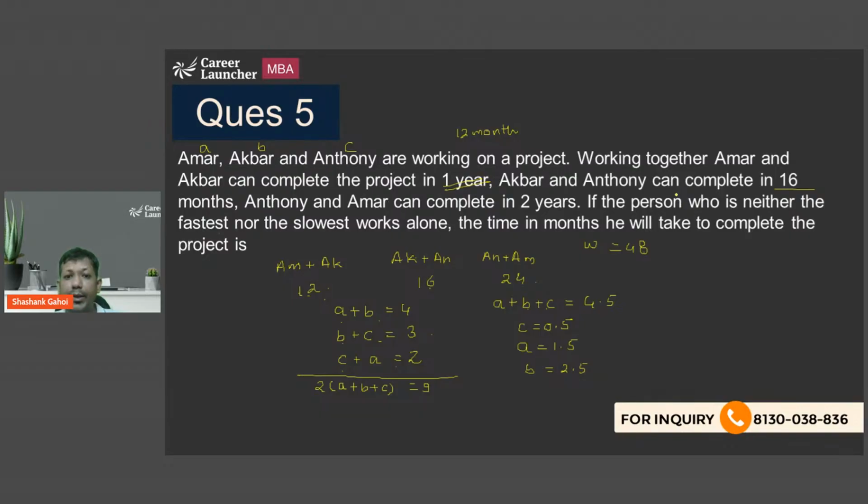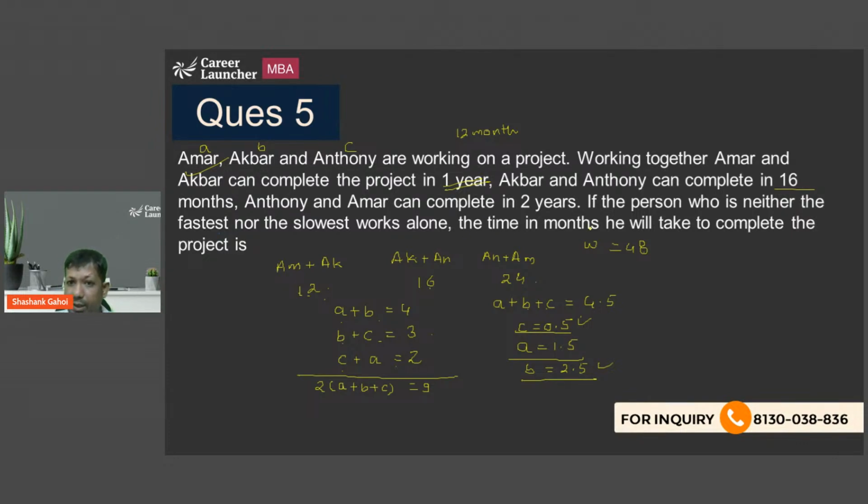Okay. Now, who's the fastest person? That is this. Who's the slowest person? That is this. Now, the question says, if the person who's neither the fastest nor the slowest works alone. So I'm not talking about B, I'm not talking about C, I'm talking about A, and who's A? That is Amar.